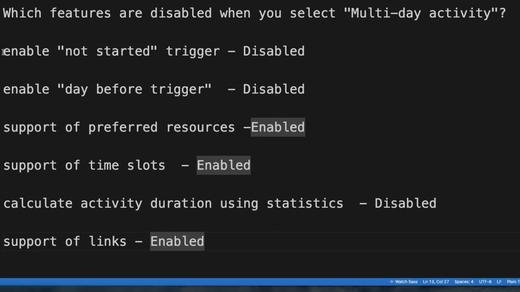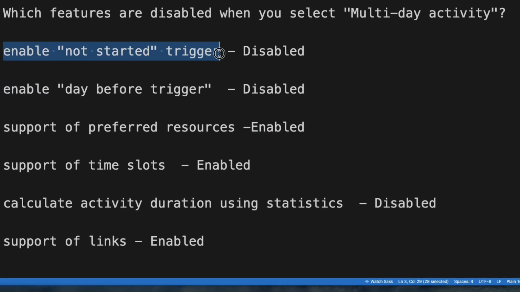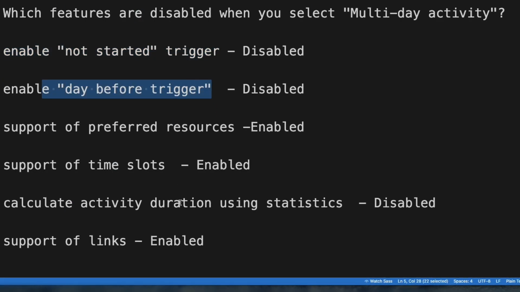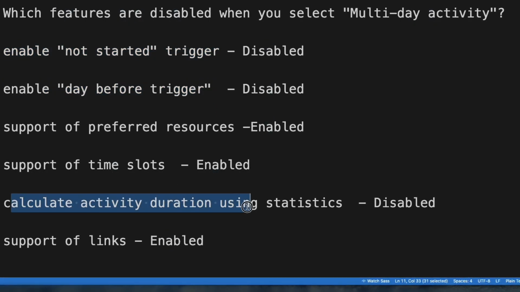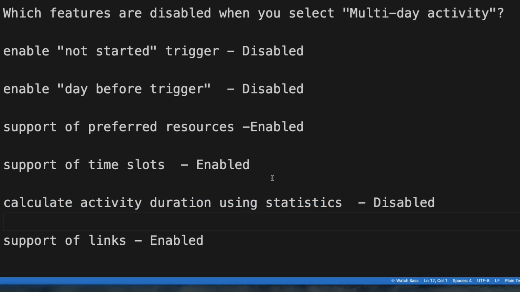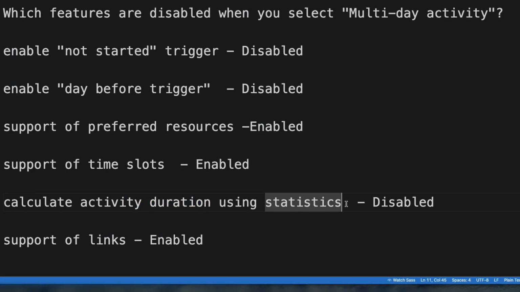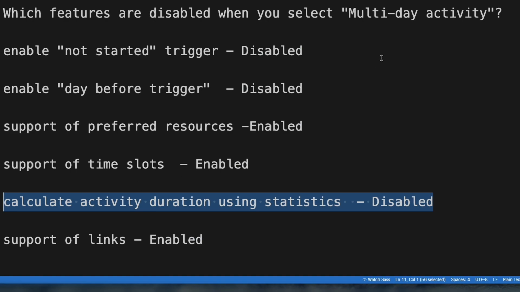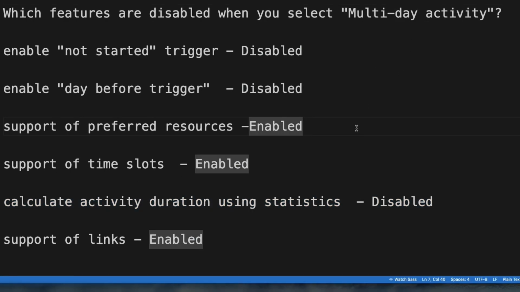So the correct answer is: not started trigger will be disabled, day before trigger will be disabled, and calculate activity duration using statistic will be disabled. Oracle Field Service calculates the activity duration for each task using statistic based on historical data, but it will not be applied for multi-day activity.